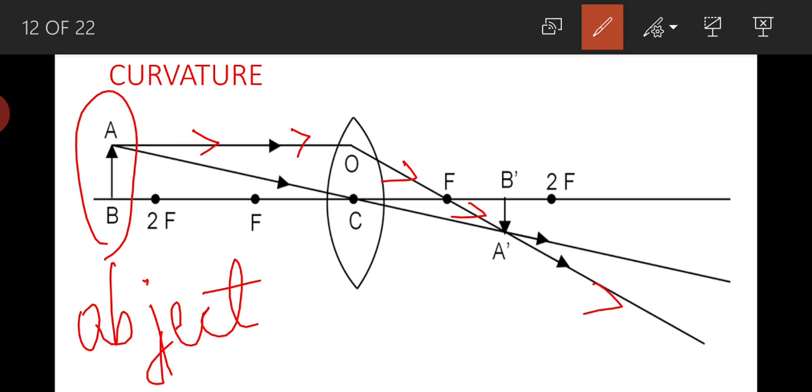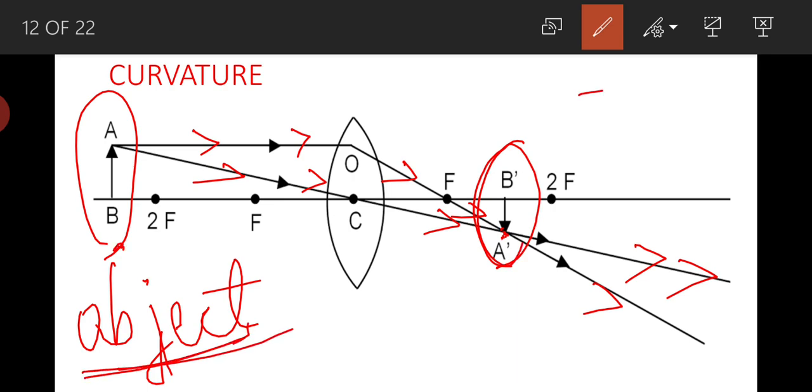And second one is light ray which is moving through the optic center. It will go straight without any deviation. Hence these two light rays are meeting at this point. So at this point image formation takes place. This is the image. As you can see here, this side we placed object, and image is formed this side. It means image formed is real.